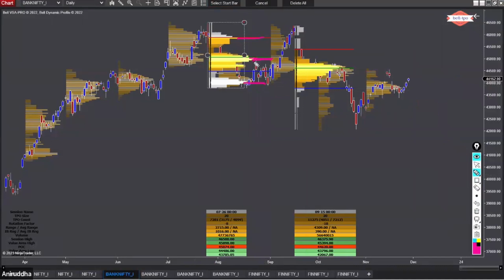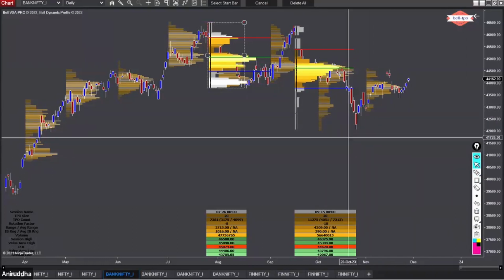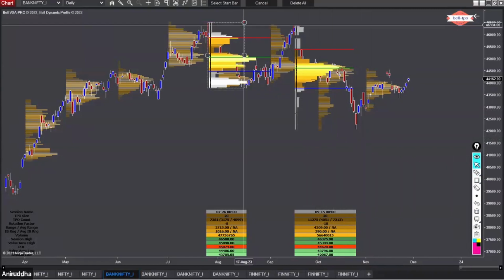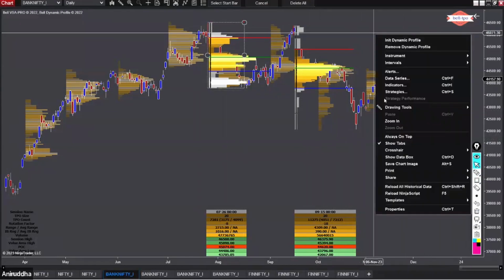So you can see, we find resistance once, we come back down, we find support here, we go back, go above that, and then again as soon as you hit this HVN, you see some stalling of the prices, and then we again go back up, and then finally we come closer to the high and we fall. So what is happening inside of individual profiles can be understood much better using this dynamic profile indicator, right?